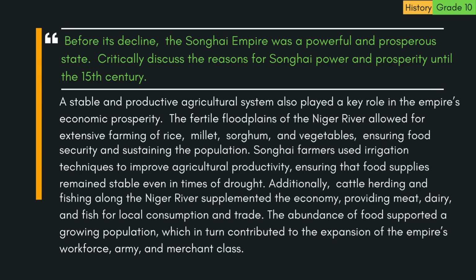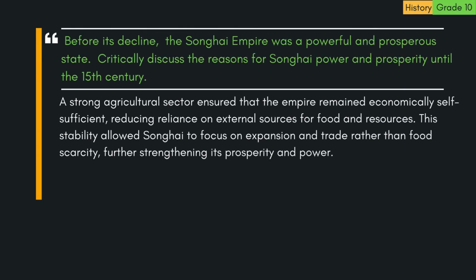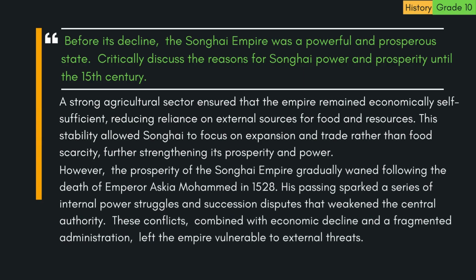The abundance of food supported a growing population, which in turn contributed to the expansion of the empire's workforce, army, and merchant class. A strong agricultural sector ensured that the empire remained economically self-sufficient, reducing reliance on external sources for food and resources. This stability allowed Songhai to focus on expansion and trade rather than food scarcity, further strengthening its prosperity and power. However, the prosperity of the Songhai Empire gradually waned following the death of Emperor Askar Mohammed in